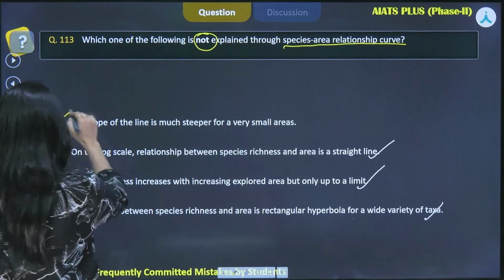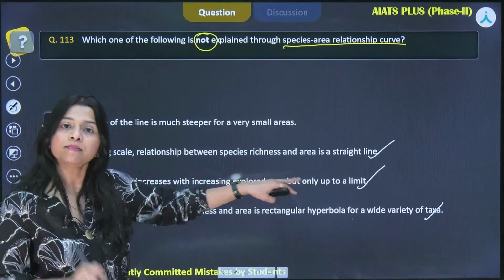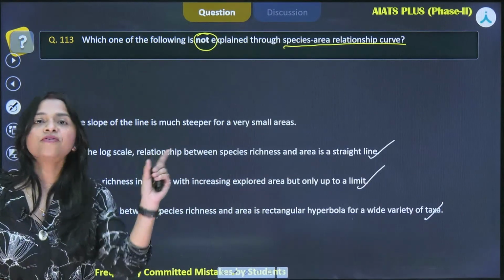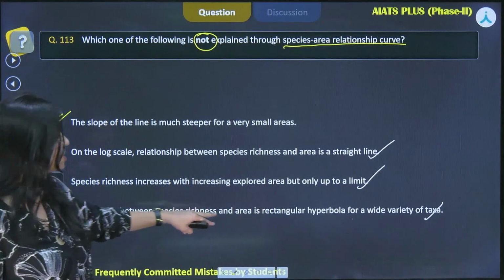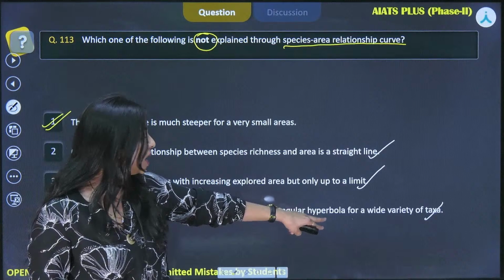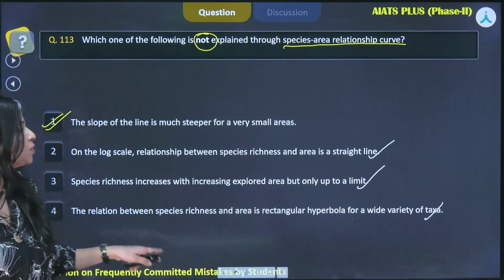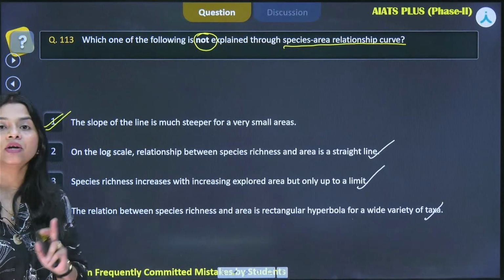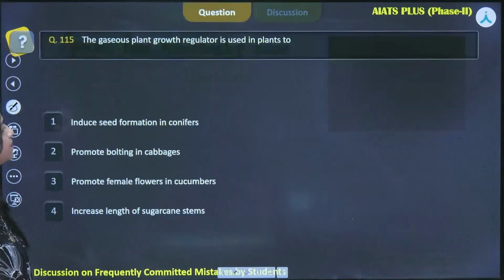Species richness increases with increasing area, yes, but up to a certain limit? Yes, it has been given in the very first statement. And the last one, the relationship between species richness and area is rectangular hyperbola for a wide variety of taxa. All these lines are given in your text. Now, moving on to the next question.